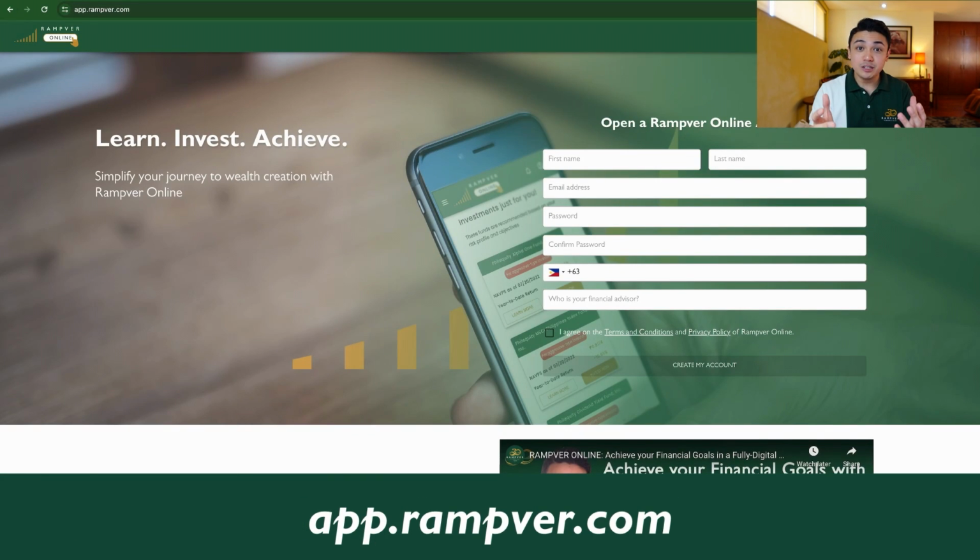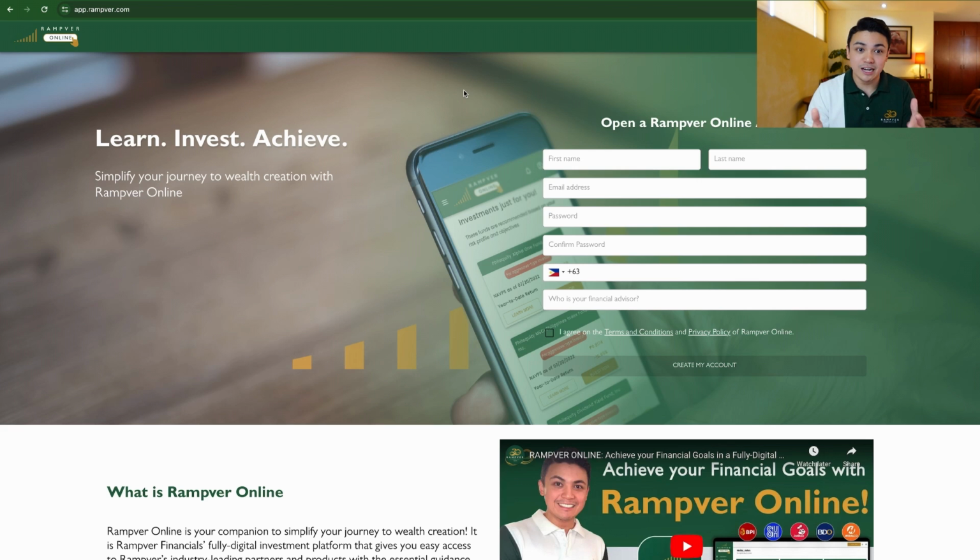Okay, so first thing you need to do is to go to app.rampver.com. So I'll put the link over here. I'll also put it down sa description box below. Go to app.rampver.com to access your Rampver Online landing page. So this is how the landing page looks like. You will see learn, invest, achieve. With Rampver Online, you can do these three.